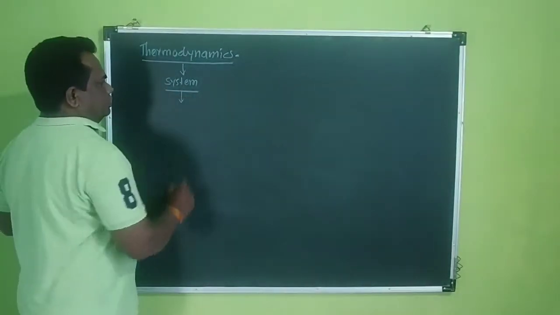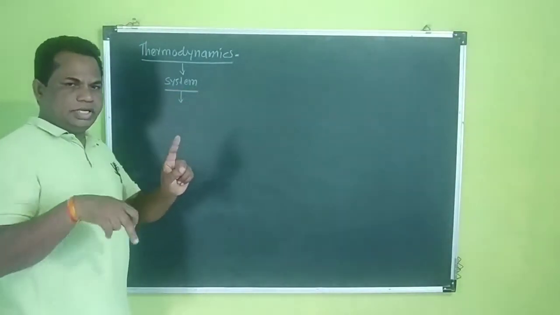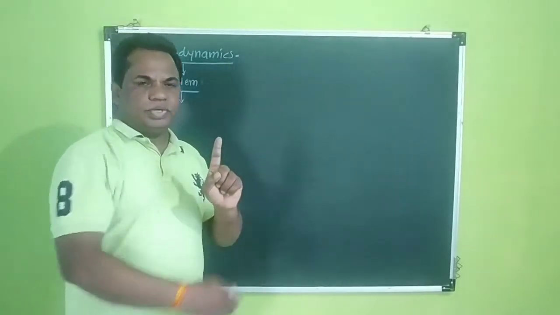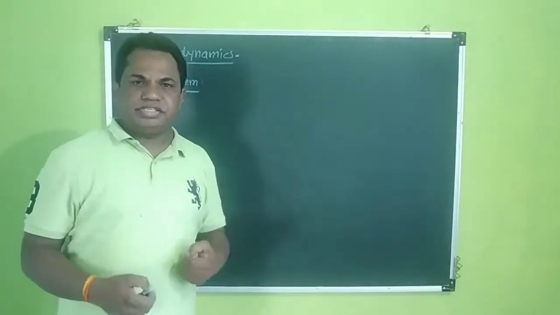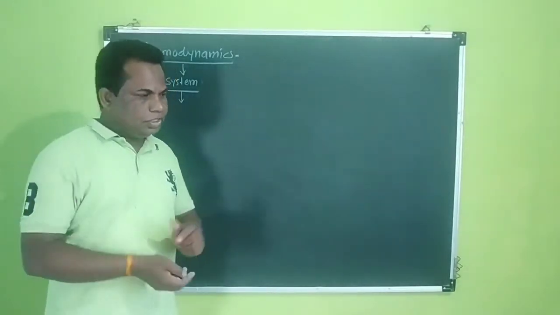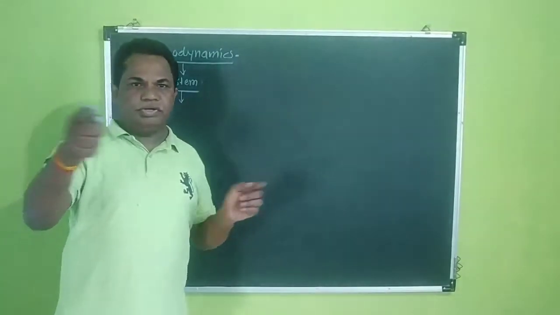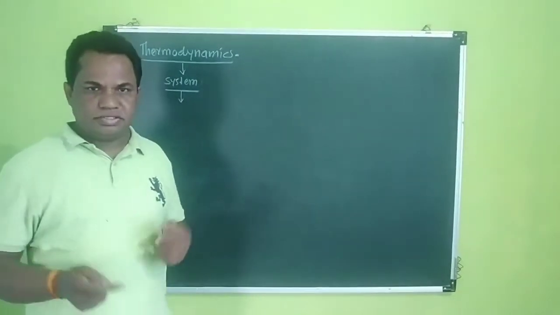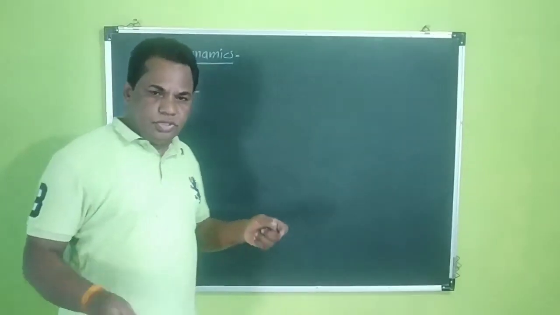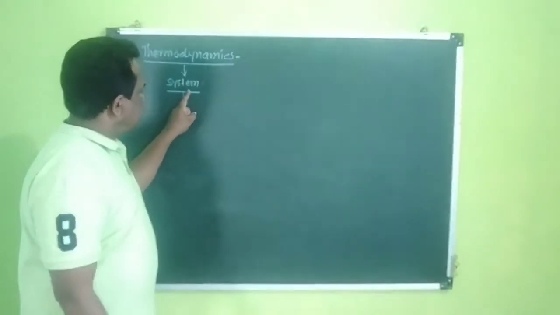This system, when you consider it, then the space around it, which consists of the different things, is the surrounding. Let's say myself is considered as a system. Then in this room, this board is my surrounding. The space around me in the room is my surrounding, because all these things may sometimes impact this system.